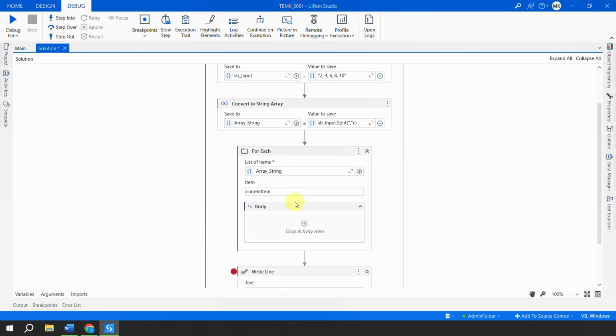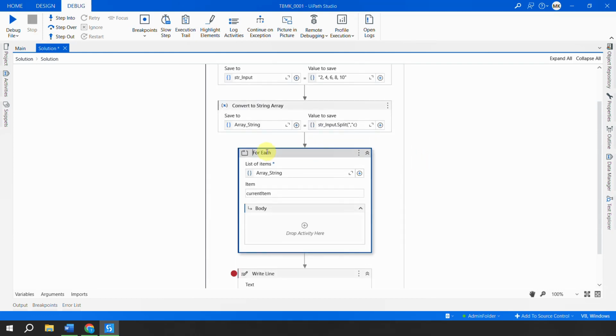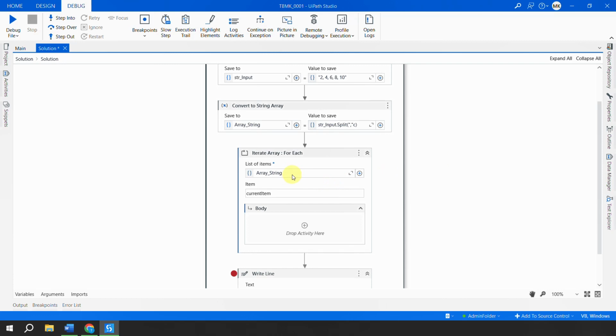But with the updated version, UiPath is intelligent enough to understand that this is an array of string, and the current item you are getting would be in a string variable. So no need to specify it as a string again. Now I'll rename this For Each to something like iterate the array. Now this is an array of string.